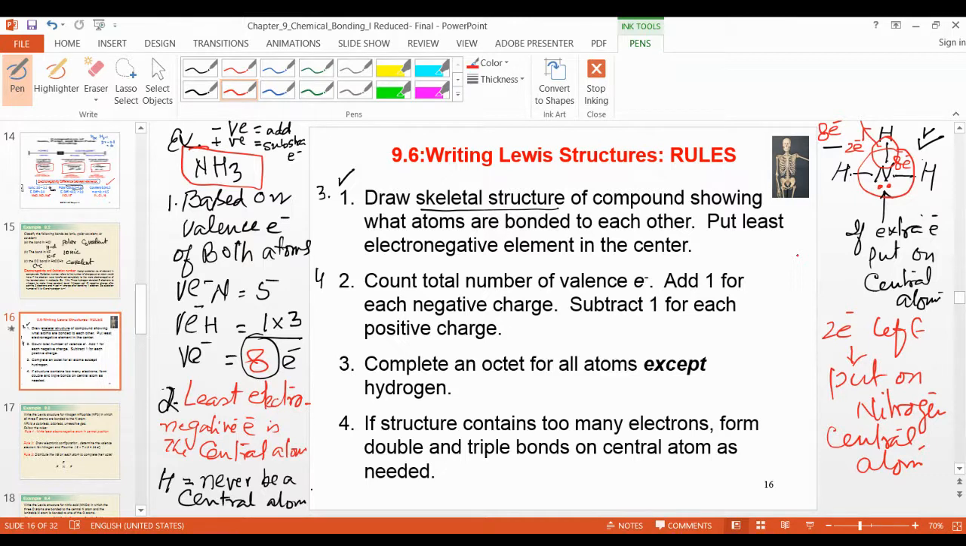Okay. All right. Any question now? Yes, sir. The reason that we cannot put hydrogen in the center is because it shouldn't have an octet, right? Yes. Always. You never put it. Never put. Yeah, okay.